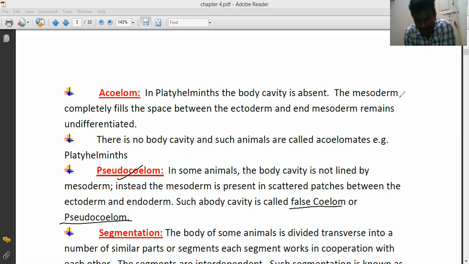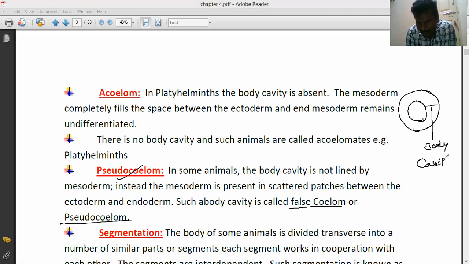See, in some animals, this is called body cavity. The body cavity is not covered by mesoderm. Instead, the mesoderm is present in scattered patches like this, not covered. It is scattered in between the ectoderm and endoderm. Such a body cavity is called false coelom. This is also called pseudocoelom. Okay, that's all.